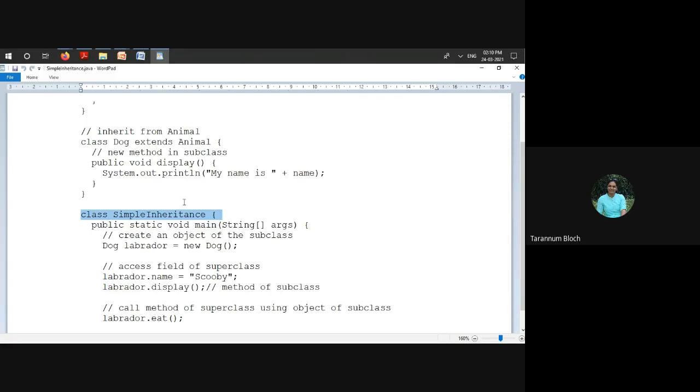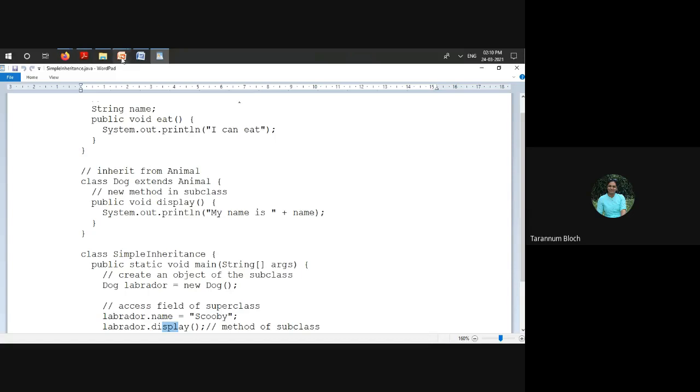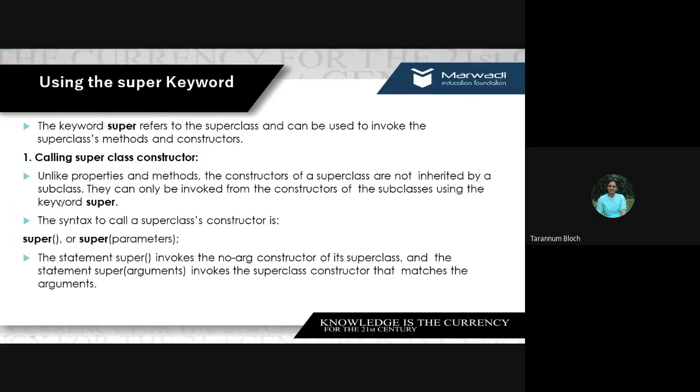So what I'm saying is the methods and data fields can be inherited. We can use them using the subclass object. So this is the subclass or child class object, and we used the data property and the method, right? But when it comes to the constructor, we can't use it. So if you want to use it, you have to use the keyword super. Is it clear? This is the first thing, right?